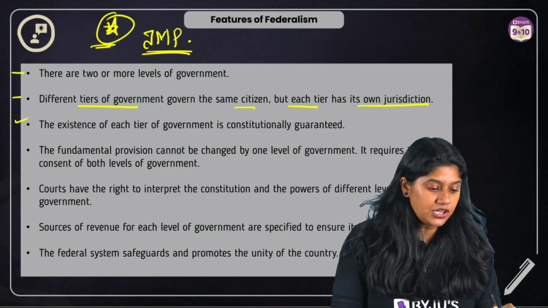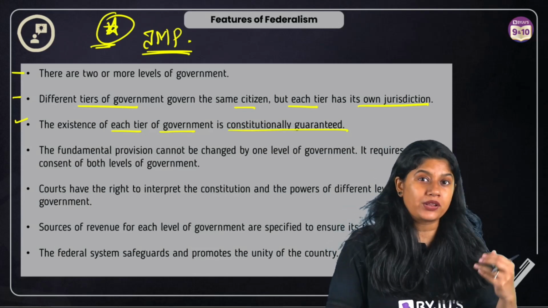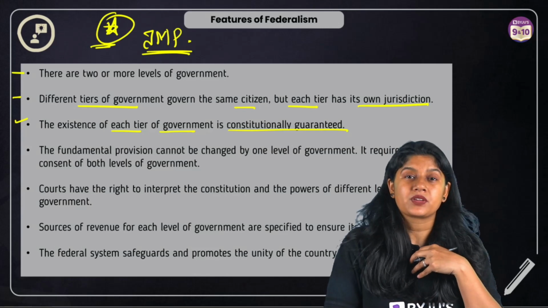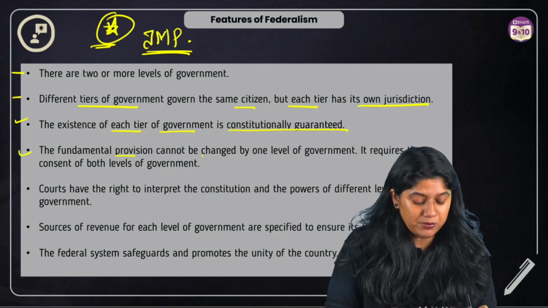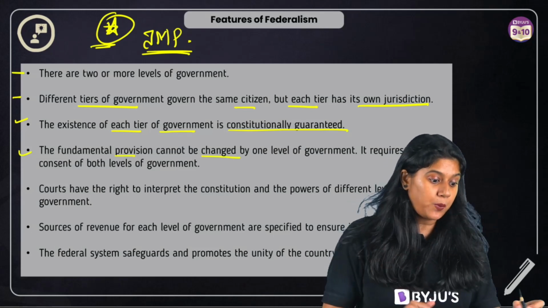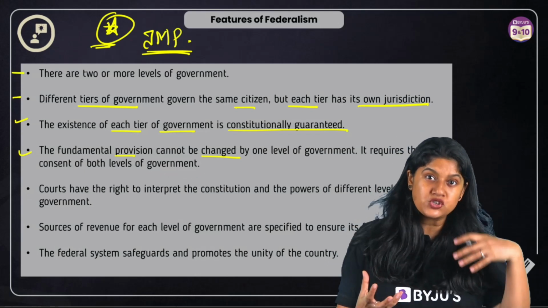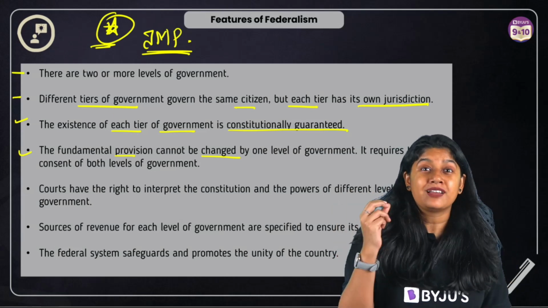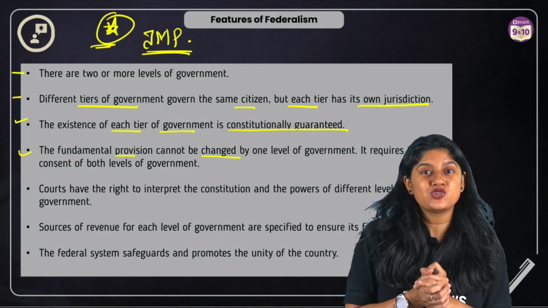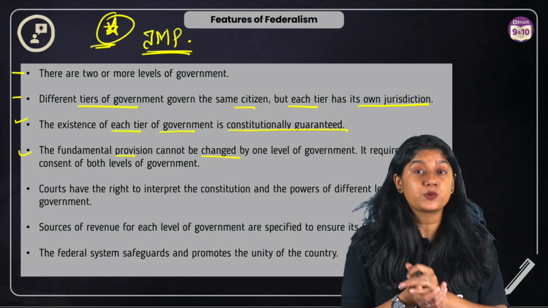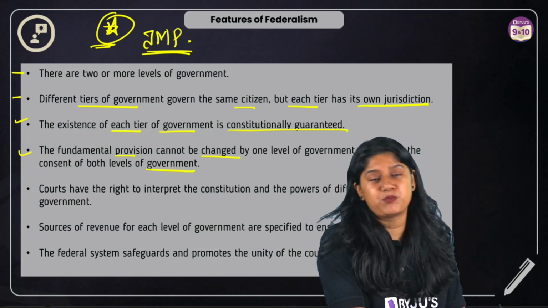The existence of each tier of the government is constitutionally guaranteed. Now we have this guarantee from the constitution, like what are the rules we have, what are the things that a citizen has to do and what are the rights that we have. The fundamental provision cannot be changed by one level of the government. It requires the consent of both levels of the government. And now this is very, very important: if there has to be a change in any of the system fundamentally, related to the fundamental rights and some of the core values, those changes cannot happen just by the central government. There is a requirement of approval from the state government also. This has become very, very important.